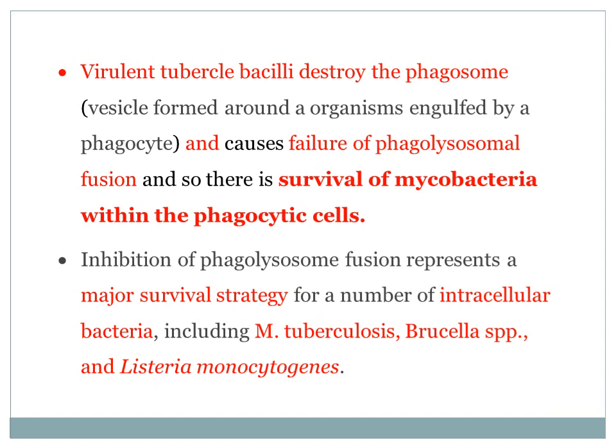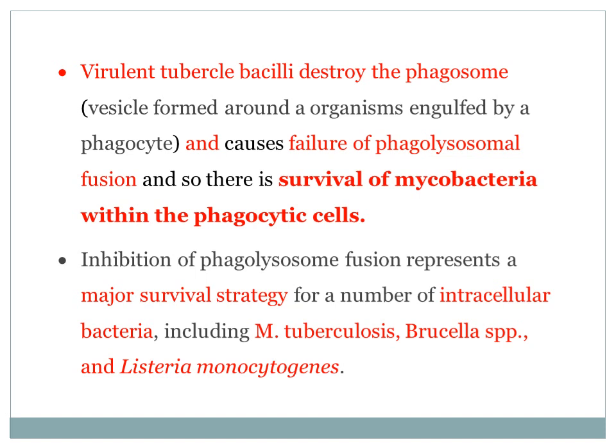We have understood one, the phagosome, formation of a vesicle. Second, we have understood phagolysosomal fusion, fusion of vesicles, digestion of bacteria by the phagocyte, and killing of the bacteria. That is the process. But here, how does the tuberculosis organism survive?